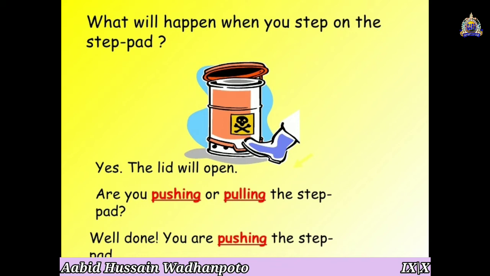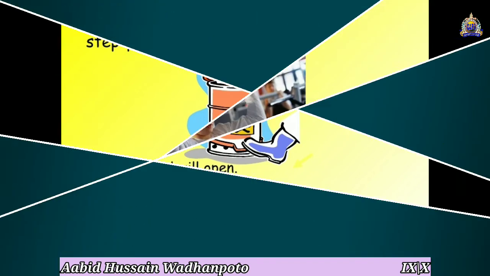So what are you doing here? Are you pushing or pulling the step pad? Yes, good. Well done. You are pushing, again pushing here. This is also called the force which is applied by you on that step pad, and then it will open. Okay, good. So you are applying the force here again.